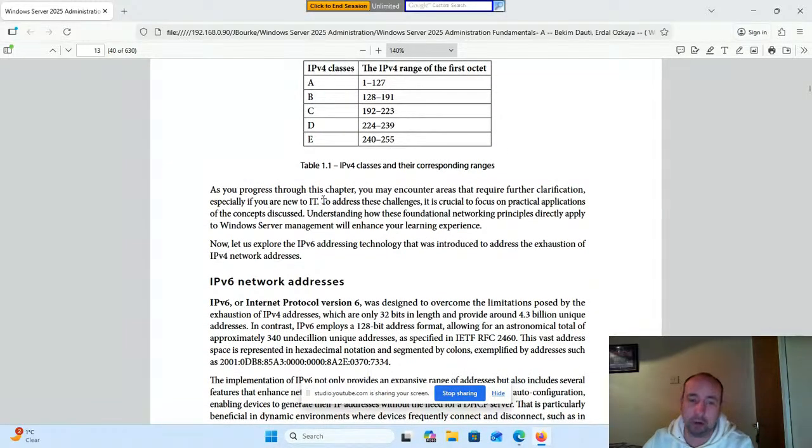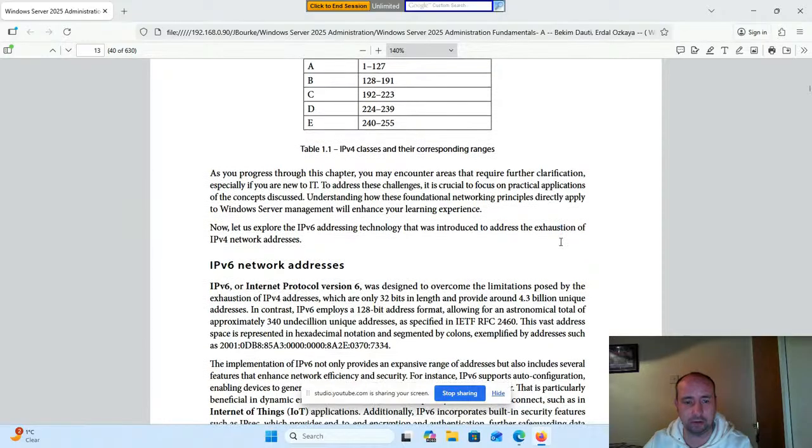As you progress through this chapter, you may encounter areas that require further clarification. Essentially, if you are new to IT, to address these challenges, it is crucial to focus on practical applications of the concepts discussed. Understanding how these foundational networking principles directly apply to Windows Server management will enhance your learning experience. Now let us explore the IPv6 addressing technology that was introduced to address the exhaustion of IPv4 network addresses.